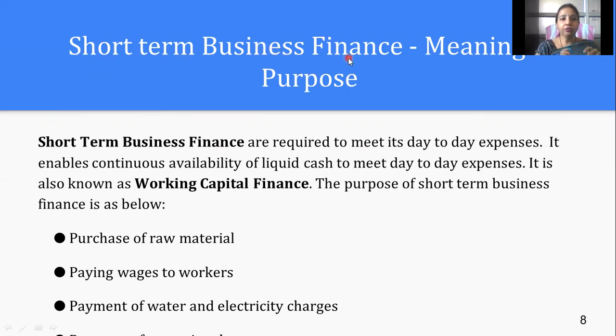That means all the finance we need to meet our day-to-day expenses, required for the smooth running of a business. It is known as working capital finance, which enables the continuous availability of liquid cash in your company so that the business can run smoothly. The purpose of short-term business finance is to purchase raw materials, pay wages to the workers, and pay for water and electricity. These are the expenses we need to meet day to day.